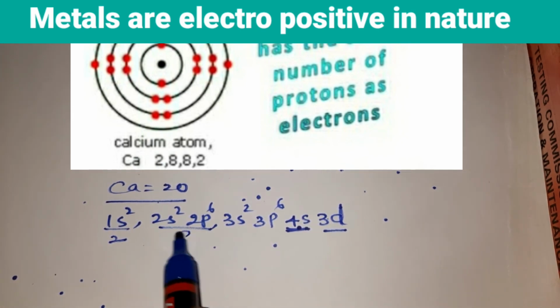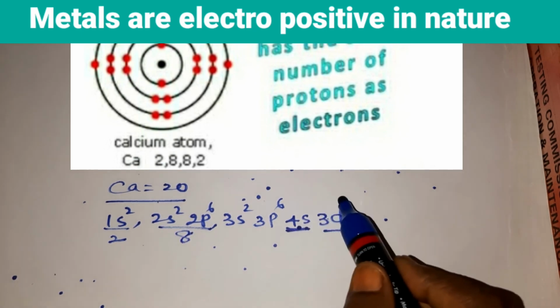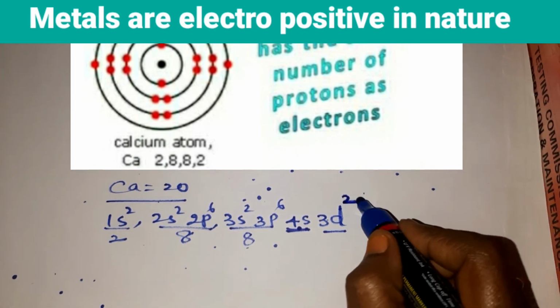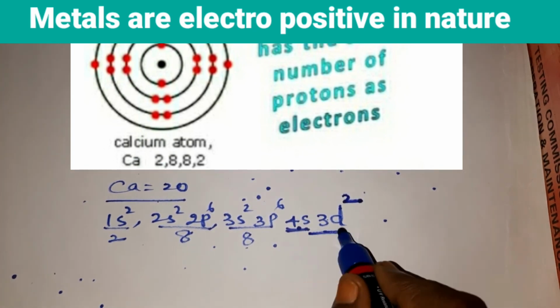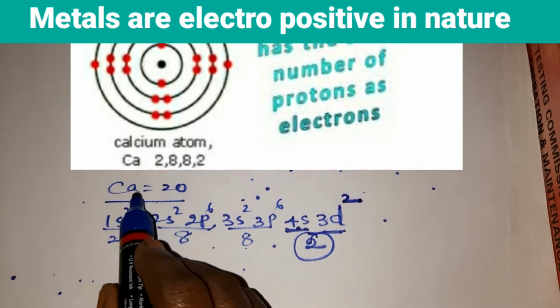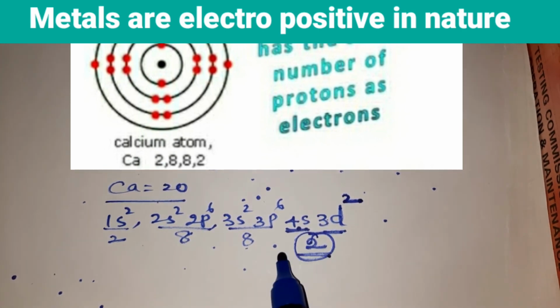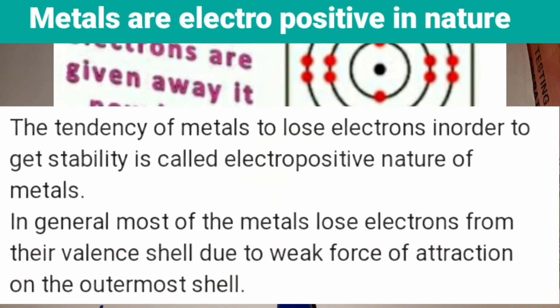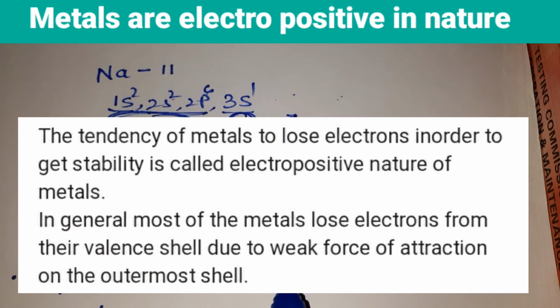Second shell, 8 electrons. Third shell, you have 8 electrons. So you have 18. Here 3D, 2 electrons. So you have 2 electrons in the outermost shell. So this 2 electrons, calcium loses this 2 electrons. It has the tendency of losing 2 electrons. So such metals are called electropositive metals, or such nature of the metals is called electropositivity.